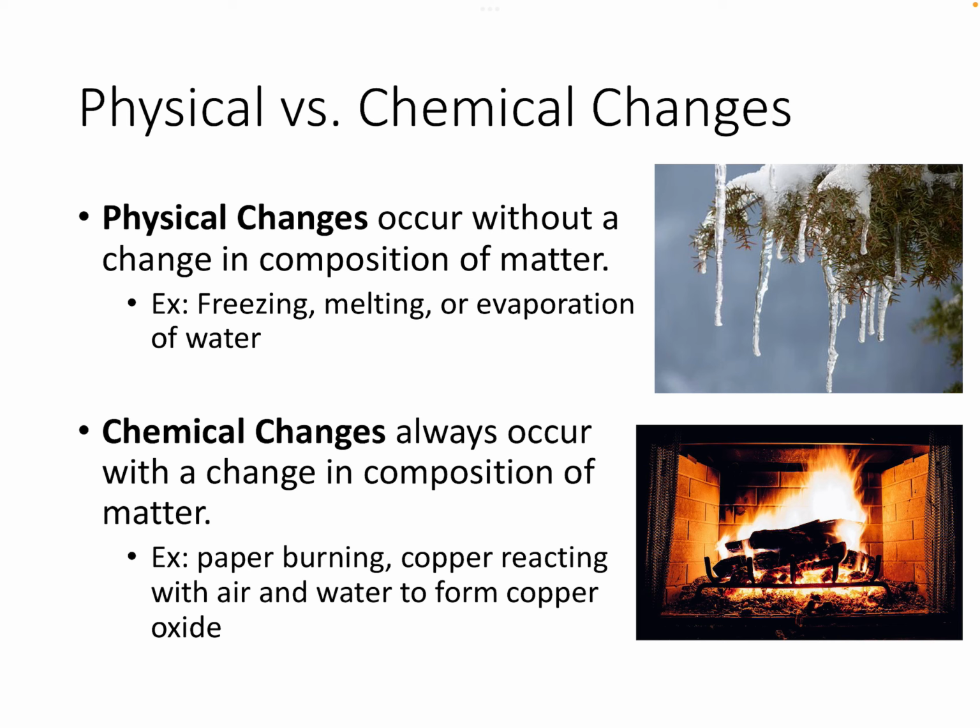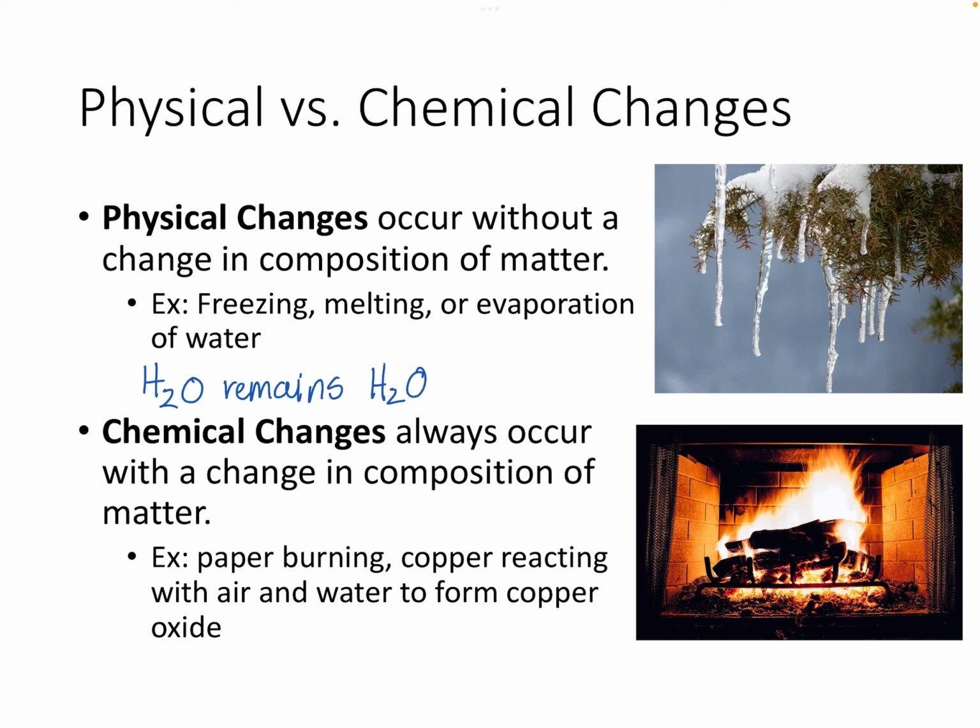So for example, water can freeze, it can melt, it can evaporate and turn into a gas, but water itself is staying the same, right? So H2O remains as H2O, even if it's freezing, melting, or turning into a gas. The only thing that's changing is its physical state.